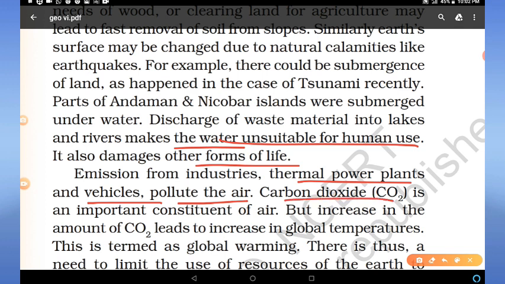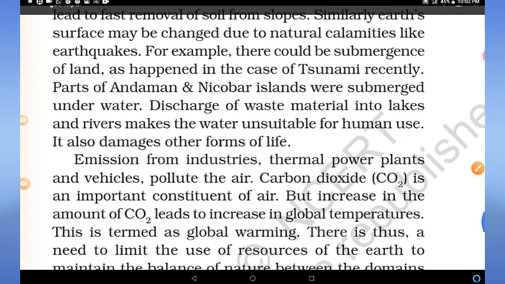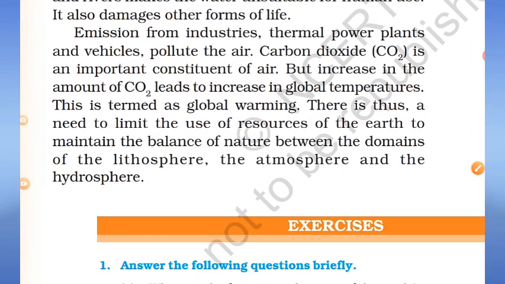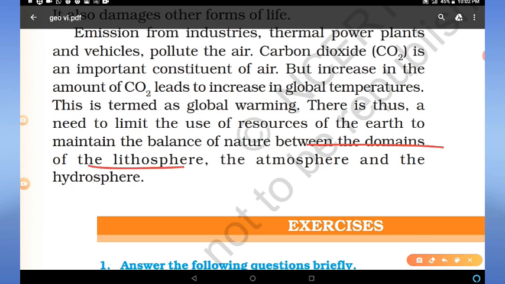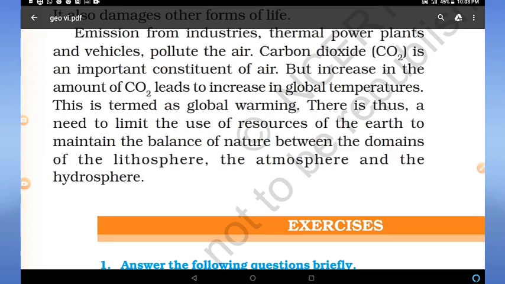Carbon dioxide is an important constituent of air, but increase in the amount of CO2 leads to increase in global temperature, also known as global warming. There is thus a need to limit the use of resources of the earth to maintain the balance of nature between the domains of the lithosphere, the atmosphere, and the hydrosphere. So we have to conserve resources. We have to protect all the domains of the earth, so that life will be possible for a long time on the earth.